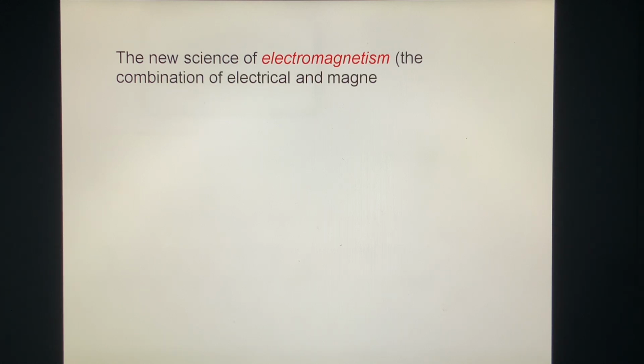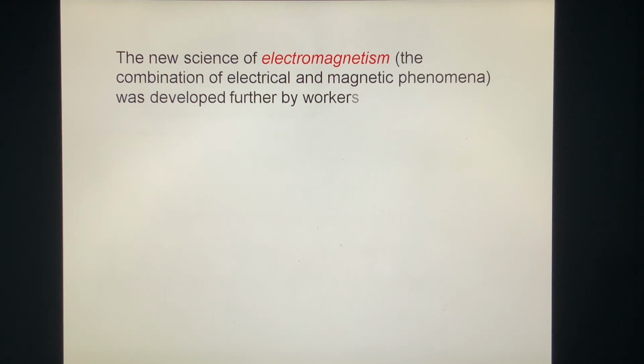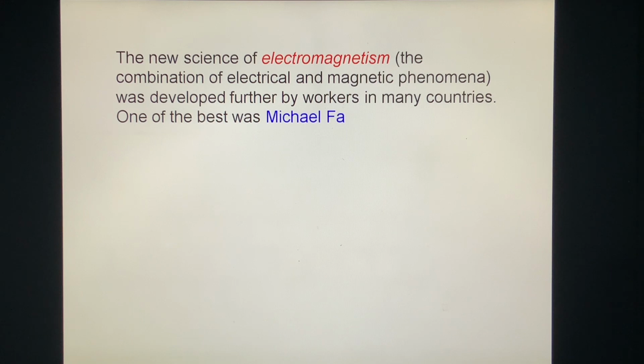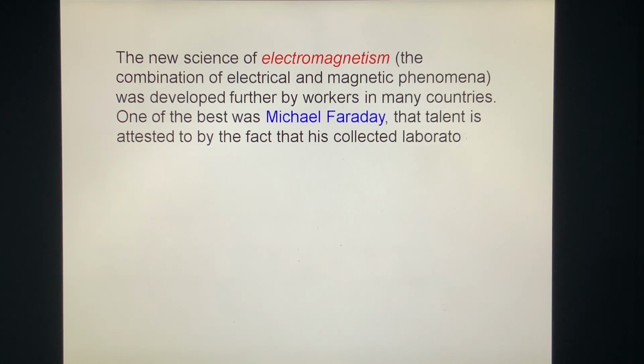The new science of electromagnetism, the combination of electrical and magnetic phenomena, was developed further by works in many countries. One of the best was Michael Faraday. His talent is attested by the fact that his collected laboratory notebooks do not contain a single equation.